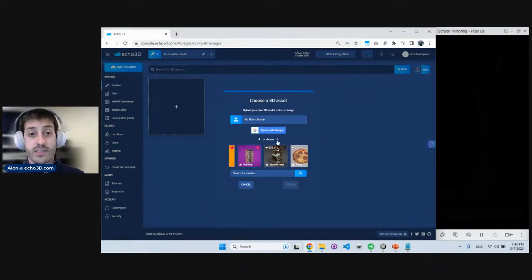We have a selection of over 75,000 assets that you can use. So definitely check them out as well. And it's really, really easy if you don't have your own 3D assets. But again, if you do, you can just upload those files directly.